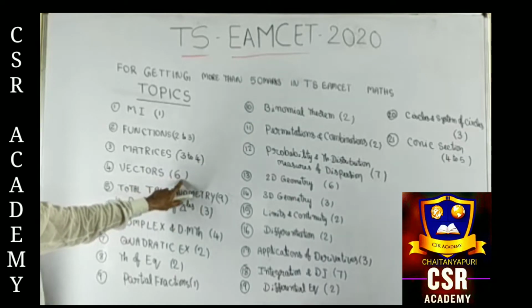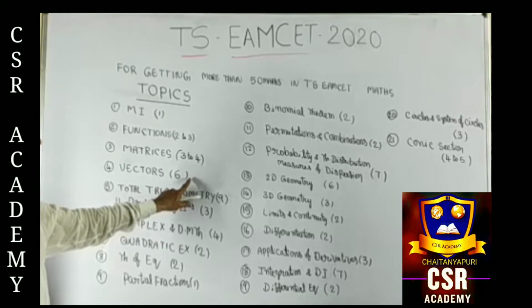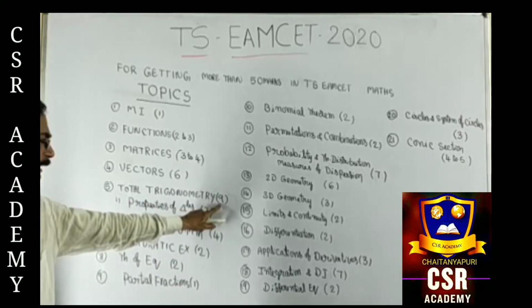In this topic, we easily get more than 5 marks out of 6 marks. Questions come on dot product, cross product, plane equation, vector triple product, scalar triple product, shortest distance, and plane equation, all of these. In total, trigonometry will carry 9 marks.